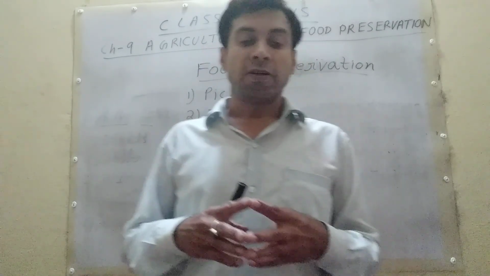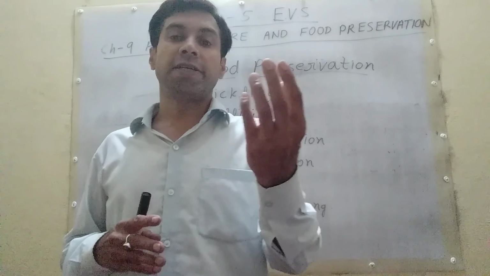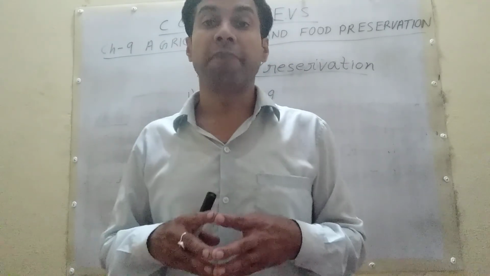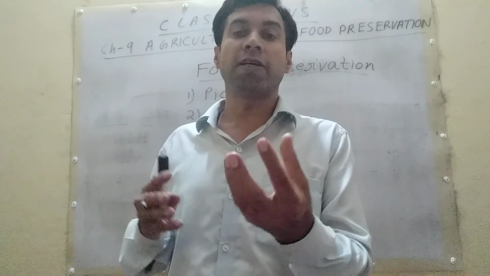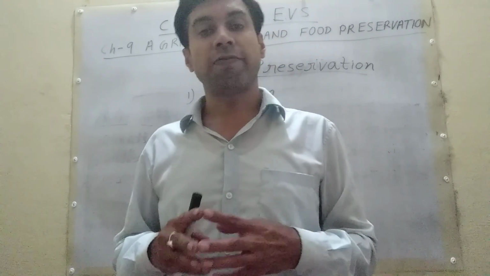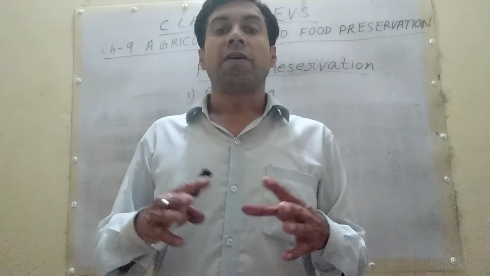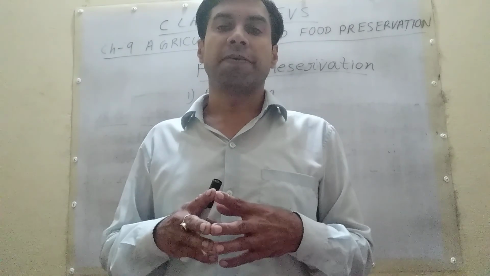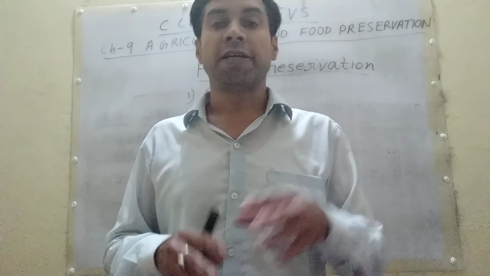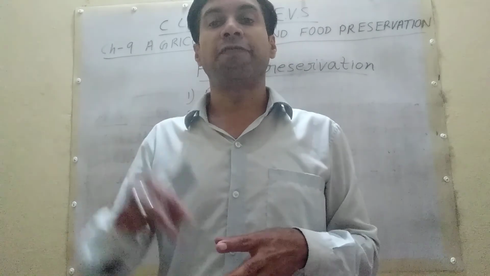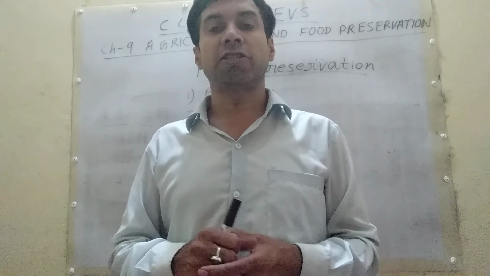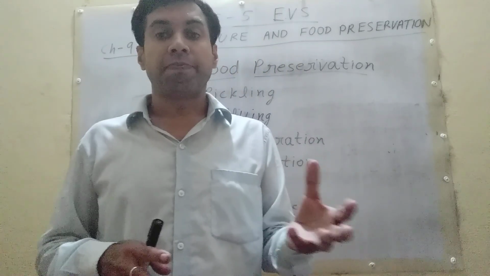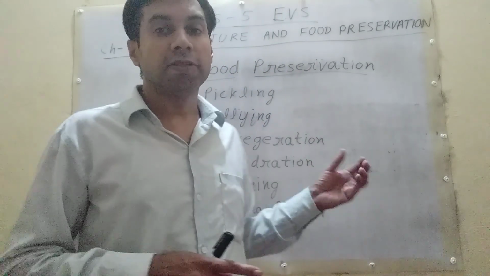Now canning. Next is canning. Student, this is done by heating the food at a very high temperature to kill bacteria. Whatever food item we want to can, first what we have to do? The food item is to be heated at a very high temperature to kill bacteria. Then it is cooled down and vacuum packed. This is called canning. So student, milk is generally packed by this process only.